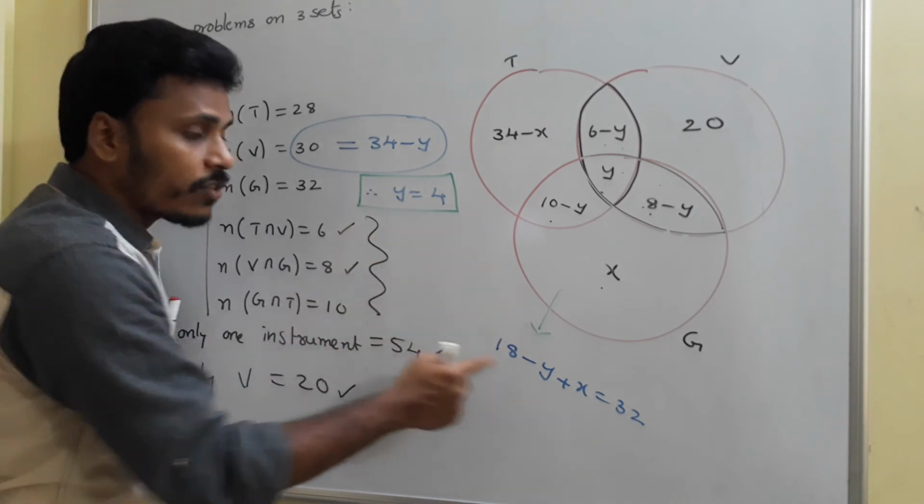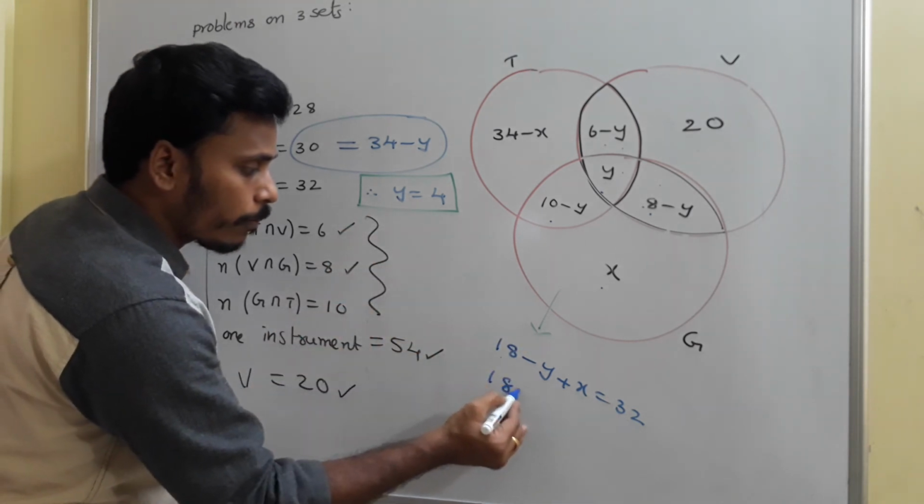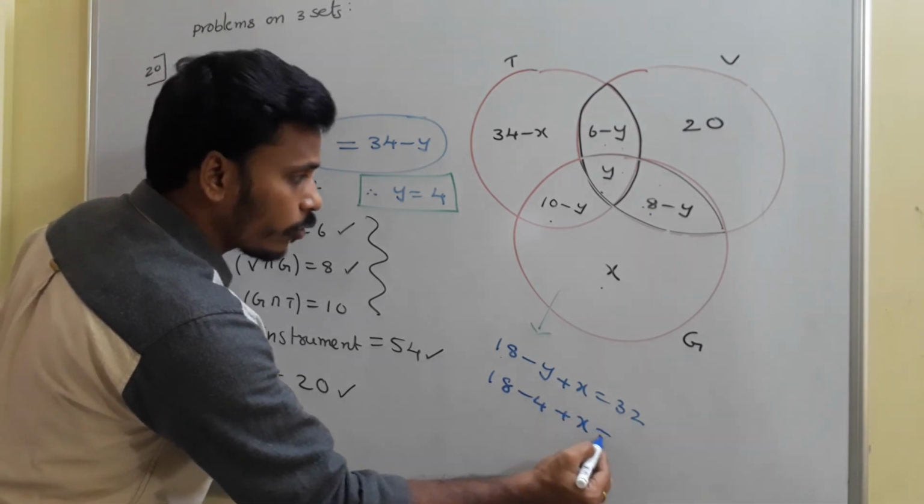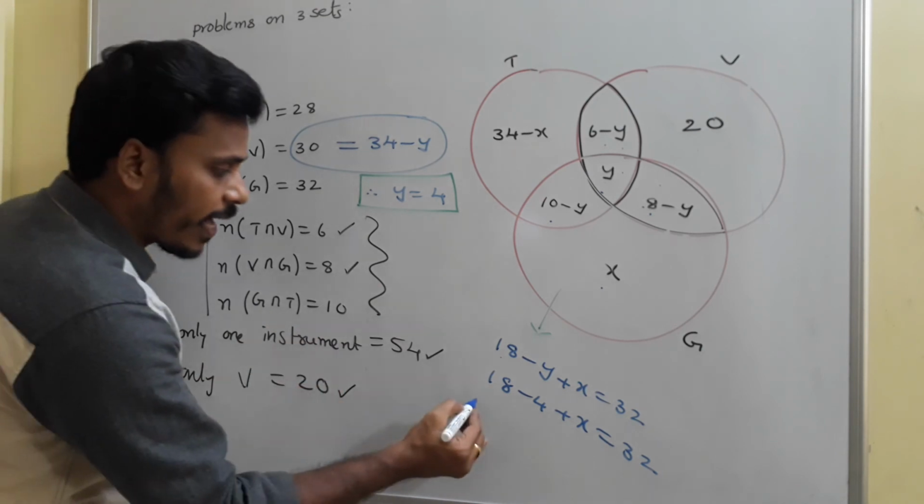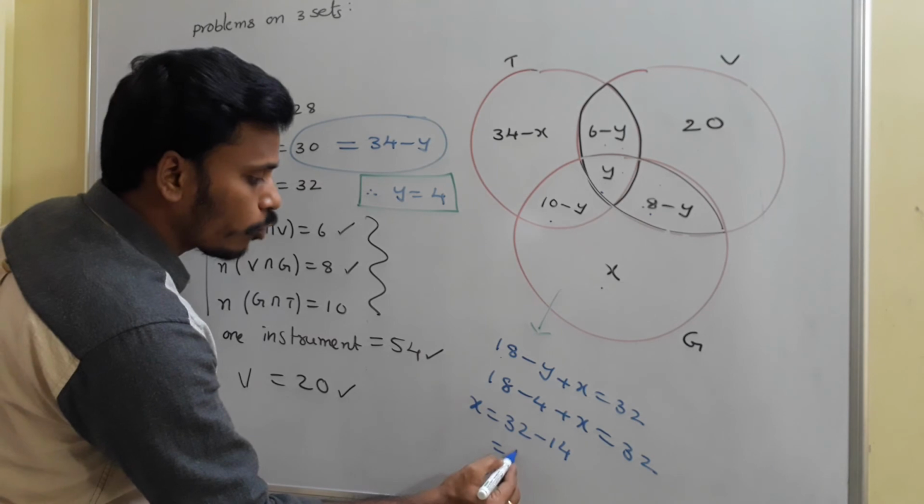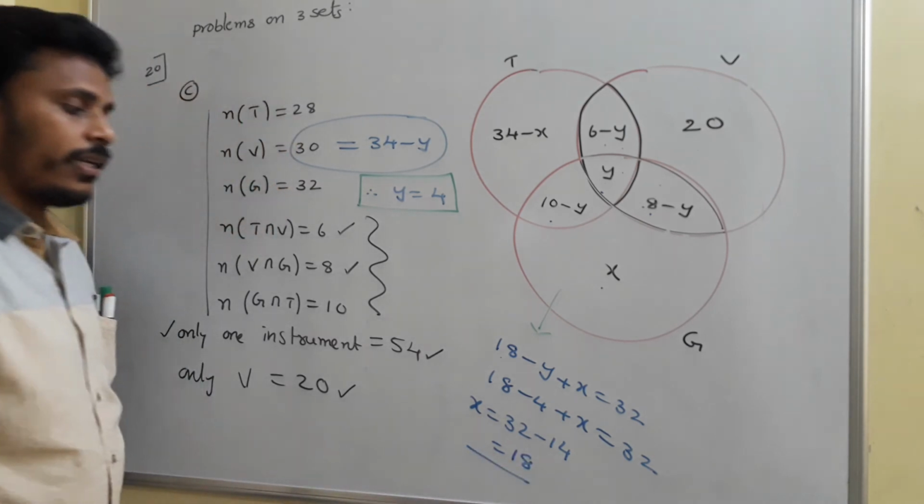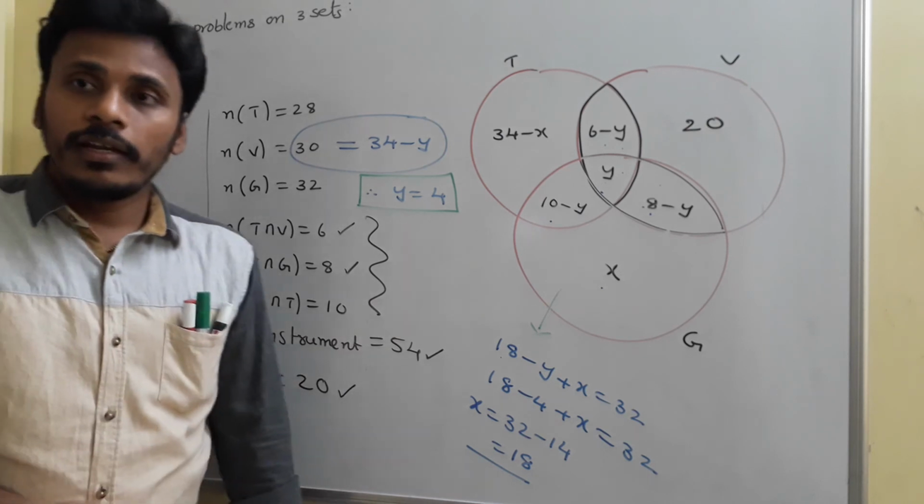So the sum of these four values is the persons who are learning guitar, which is 32. And I found Y as 4, so replace Y with 4. So 18 minus 4 plus X is equal to 32. 18 minus 4 is 14. We need X, so X is equal to 32 minus 14, and 32 minus 14 is simply 18. Is it clear? Okay, so at the end X is equal to 18.